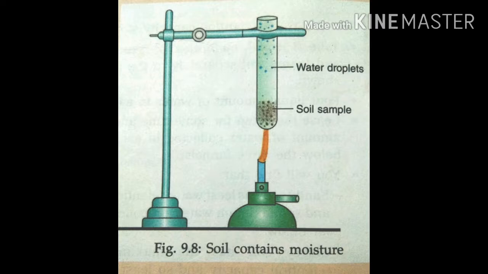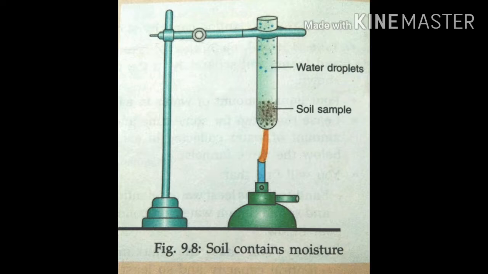Take 50 grams of soil in a tube and heat it. You will observe that after some time water droplets get formed on the inner sides of the tube. It is because when you heat the soil, water from the soil evaporates. It gets condensed on the cooler walls of the tube and forms droplets.